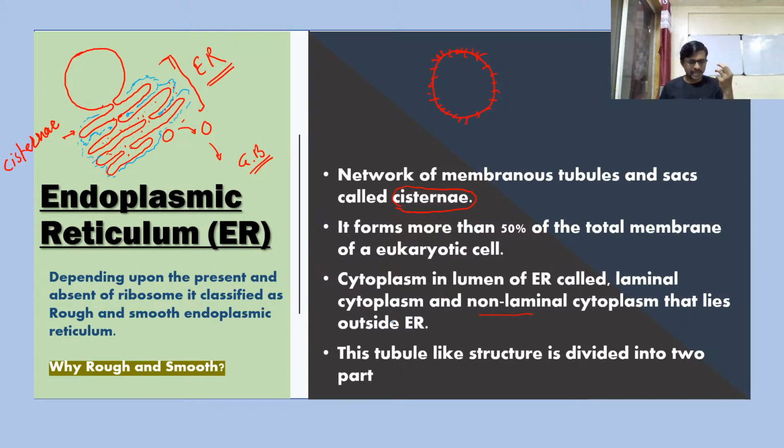And if there is an absence of ribosomes, that granule-like structure on the membrane, then if the membrane is without granules, it looks very smooth. So at that time we call it smooth endoplasmic reticulum. That's why I asked one question: why rough and smooth? Why rough? Because it looks rough inside of the microscope.